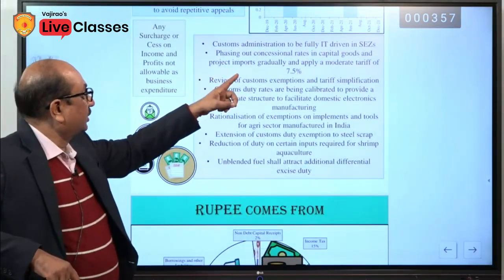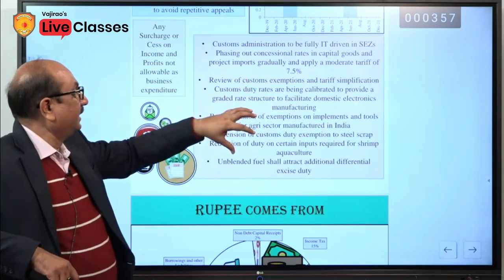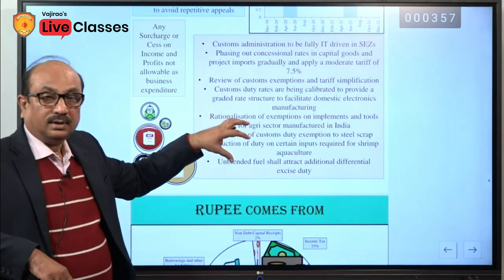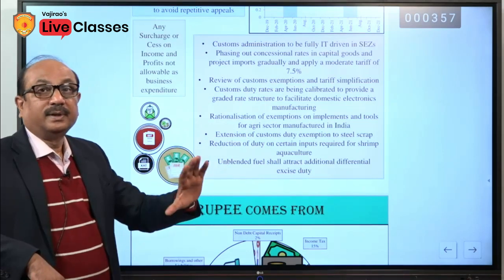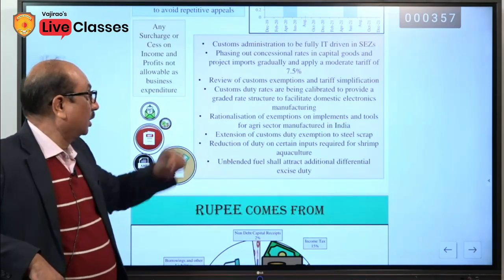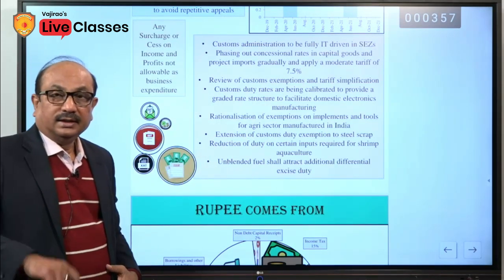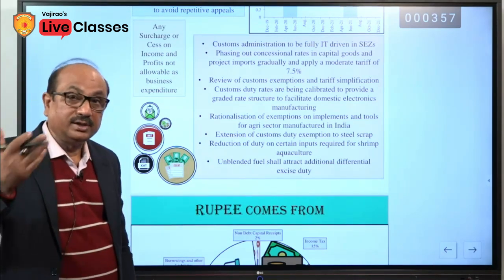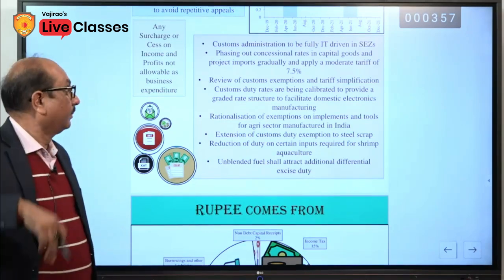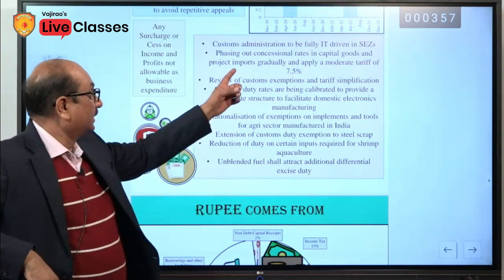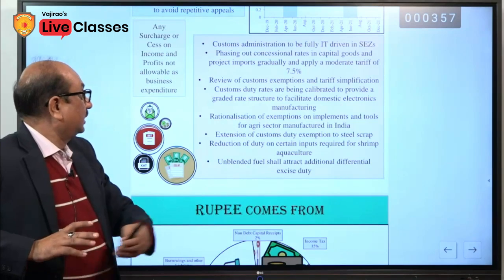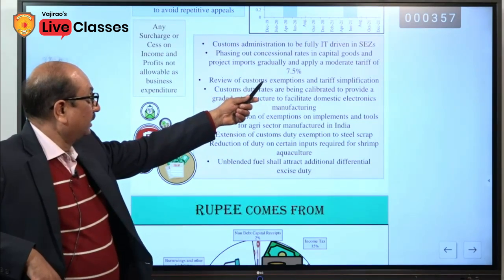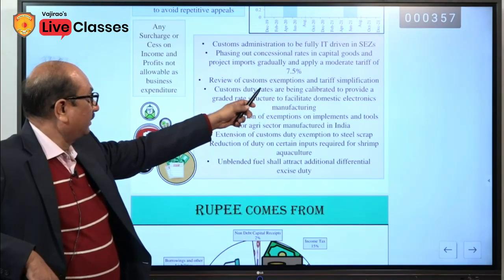Customs administration to be fully IT driven in SEZ. IT driven means transparency. And one more thing not mentioned here, the SEZ Act 2005 is going to be amended. This will be changed in the near future. Phasing out concessional rates in capital goods and project imports gradually and applying a moderate tariff of 7.5%.